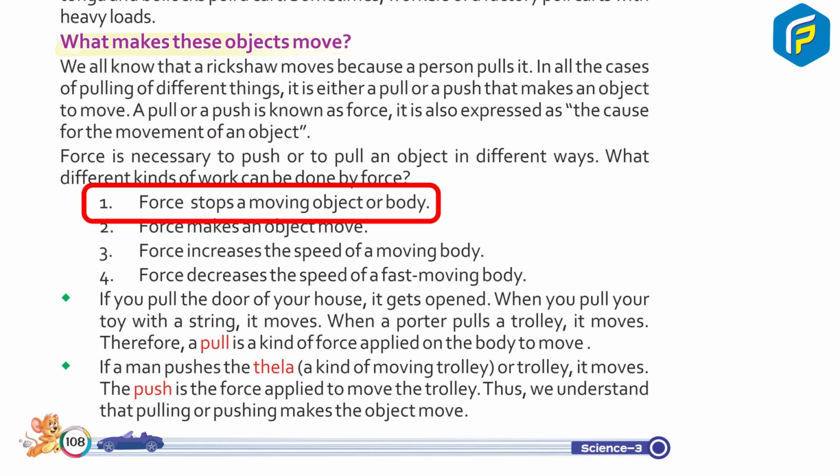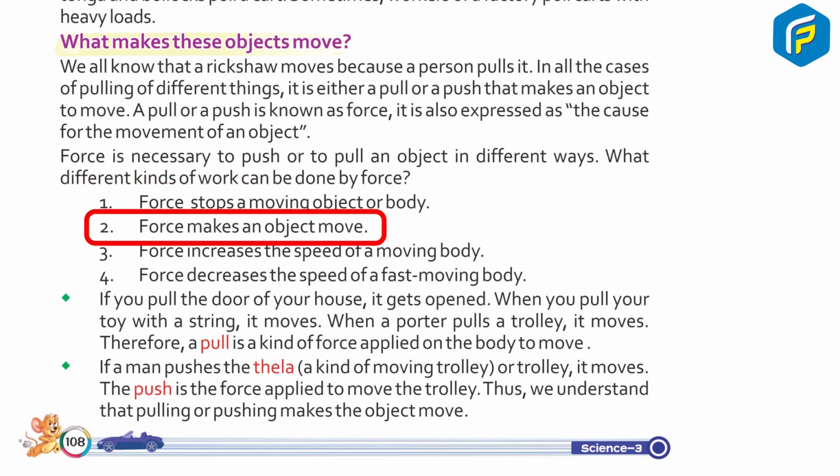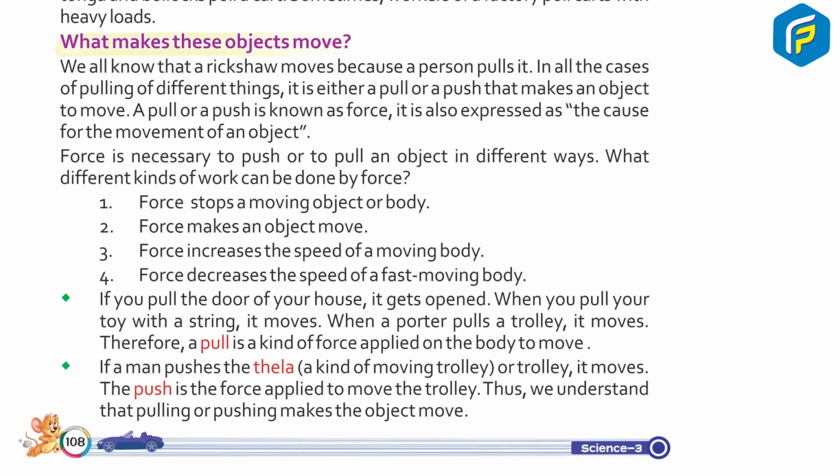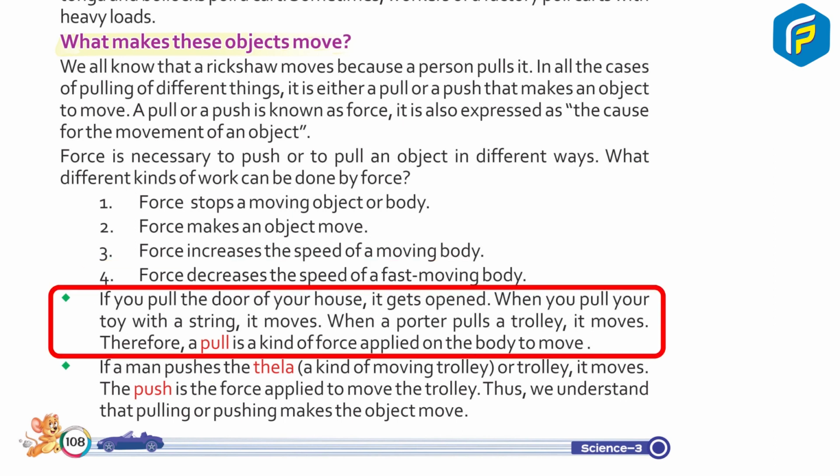1. Force stops a moving object or body. 2. Force makes an object move. 3. Force increases the speed of a moving body. 4. Force decreases the speed of a fast moving body. If you pull the door of your house, it gets opened. When you pull your toy with a string, it moves. When a porter pulls a trolley, it moves. Therefore, a pull is a kind of force applied on a body to move it.